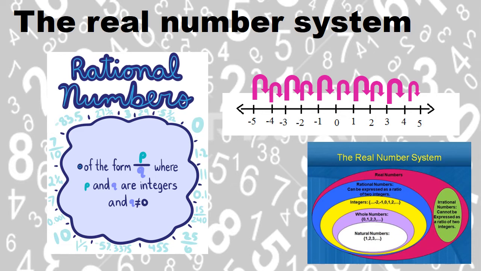So the rational numbers are the numbers that can be written as a fraction. Now a fraction where the top and the bottom, the numerator and the denominator, must both be an integer. So you can have like 5 over 8, negative 3 over 2, negative 4 over 5. Both of them must be an integer, must be a nice whole number. And obviously the bottom is not allowed to be a 0 because then the number is undefined. But we'll get to that just now.